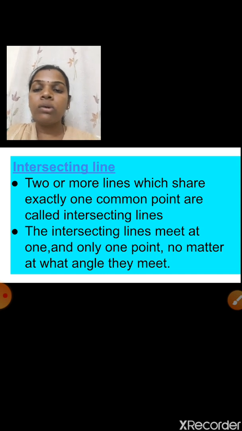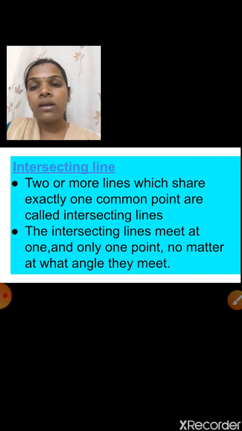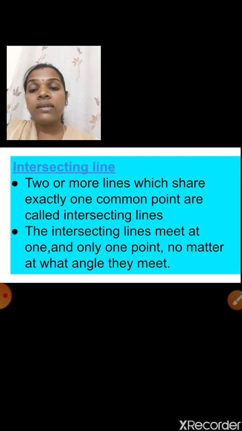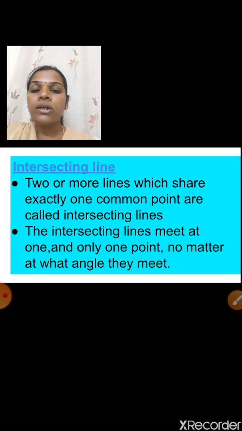Children, you studied perpendicular lines in your 5th standard. Perpendicular lines also meet, but what should the angle between the two lines be? Yes, 90 degrees. But here, see the second point: the intersecting lines meet at one and only one point, no matter at what angle they meet.